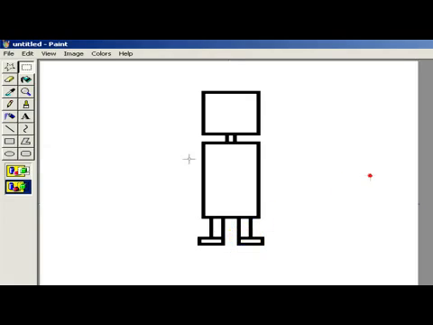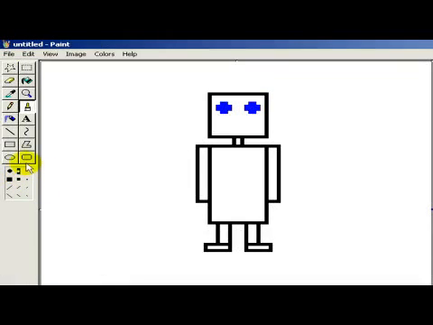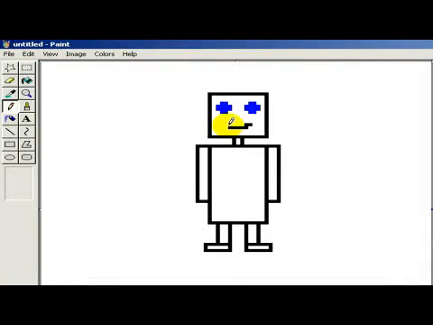We put it here, and we just simply draw some arms to our small robot. And with this Paintbrush tool, it's too big. Okay, it goes. Let's make, for example, nice blue eyes. And with this pencil tool, let's make him smile.